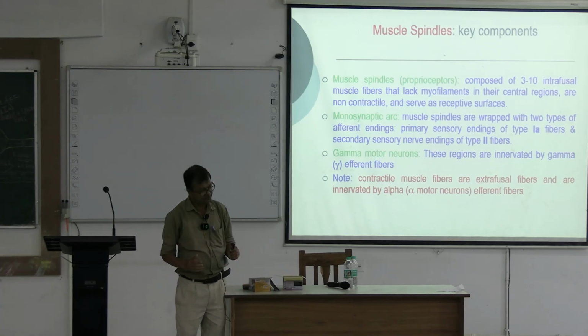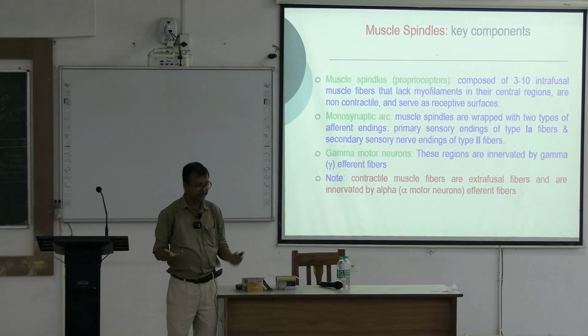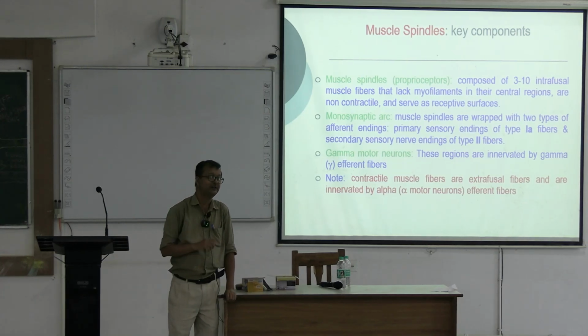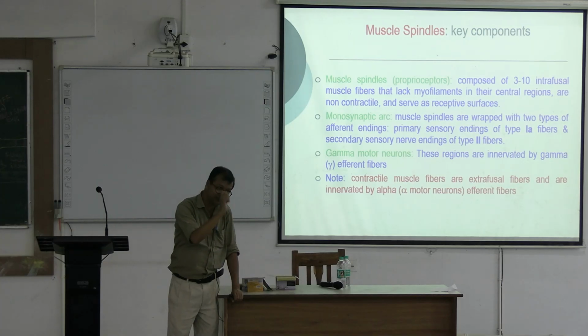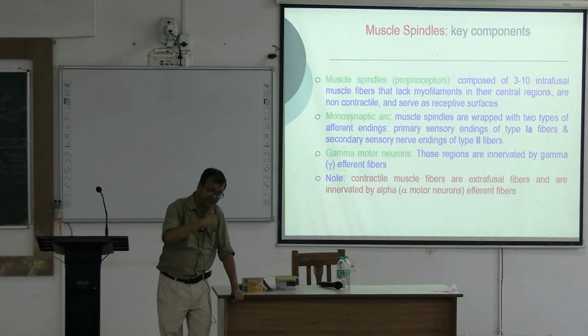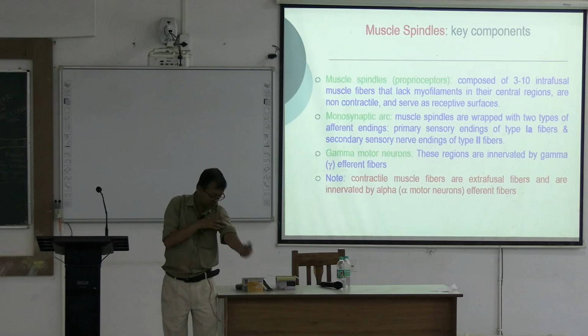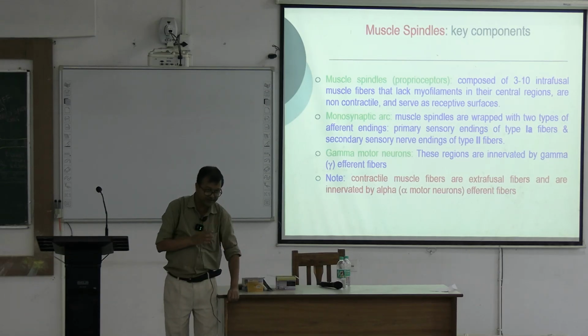Do you understand? That is called unloading. Before, there was load. Load means continuous stretch. That was the loading.